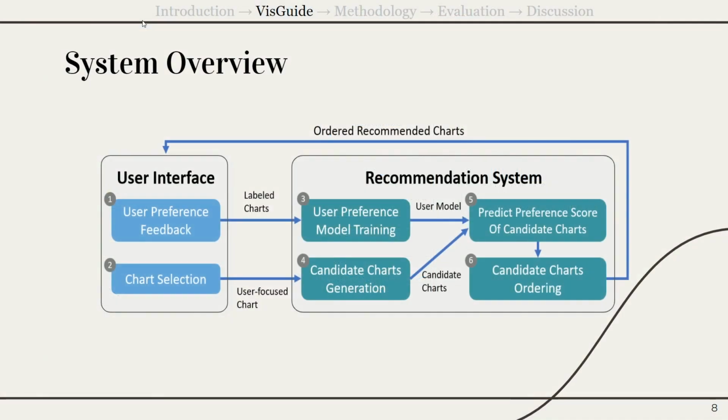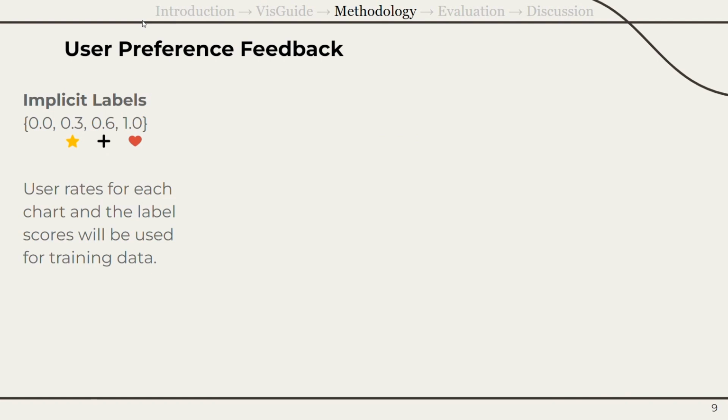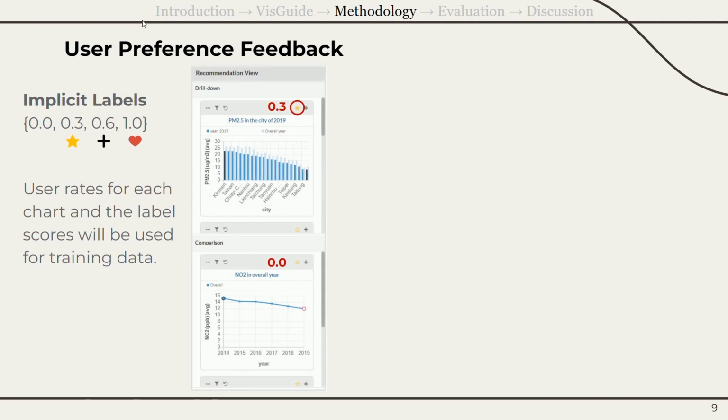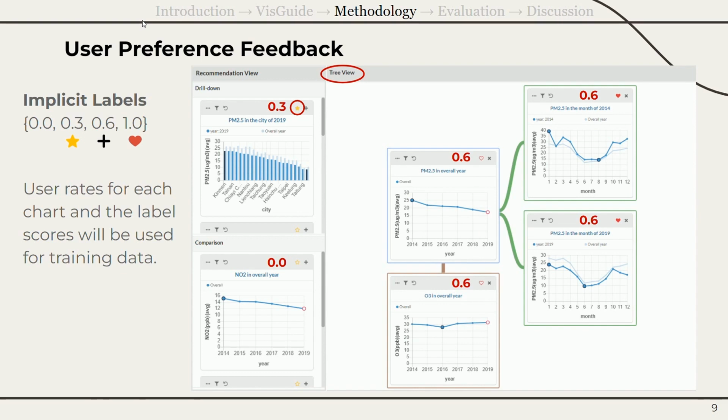VisGuide contains two major modules, the user interface and the recommendation system. From the user interface, we collect user preference through their implicit labeling. The Star button indicates the user's interest and the chart will get 0.3 points. Adding a chart to the tree view will give the chart 0.6 points. Clicking the Heart button will increase the chart's preference score to 1 point. The goal of these labels is to collect the user's preference scores for training the recommendation model.